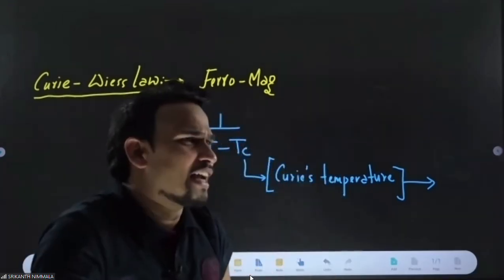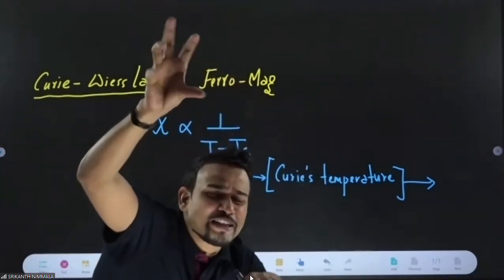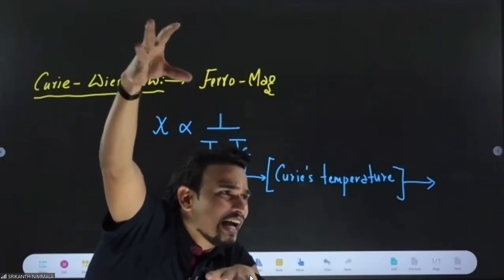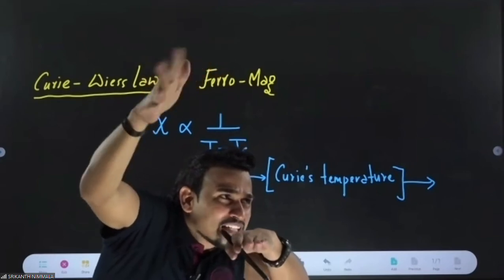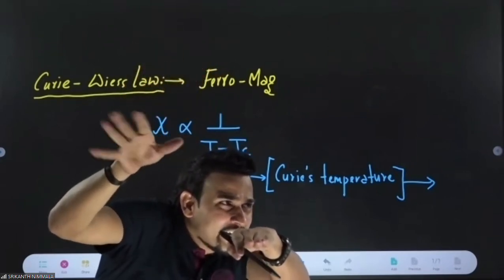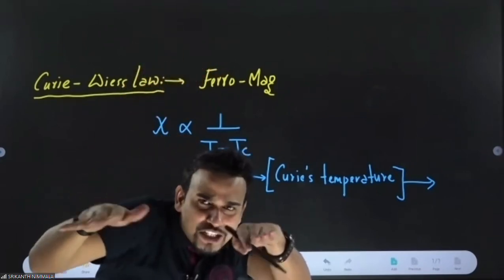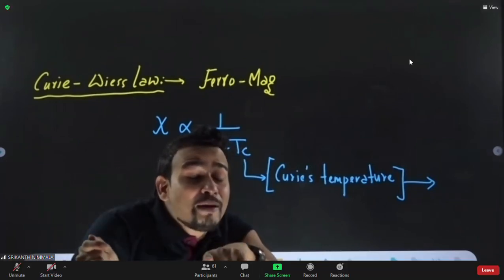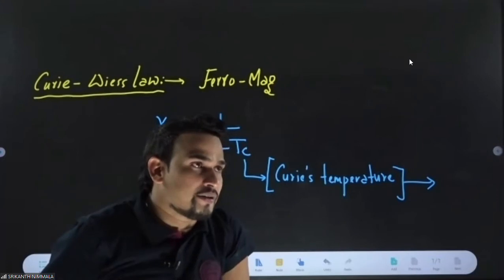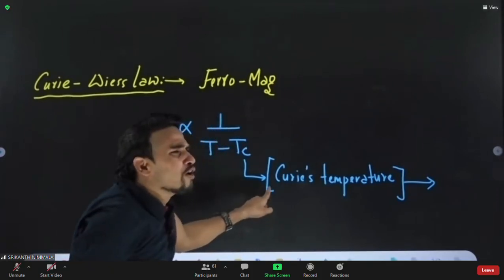Ferro has very high magnetism, para very low. If you increase temperature of ferro, randomness increases and magnetism keeps decreasing. So a temperature comes where ferromagnetic material becomes the same as paramagnetic, and that temperature is our Curie's temperature.